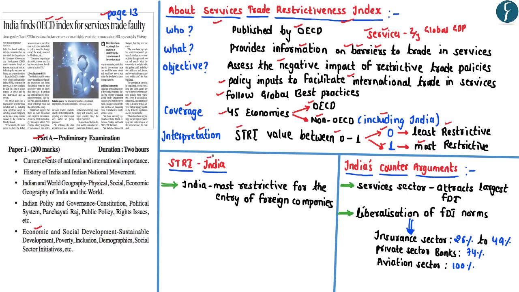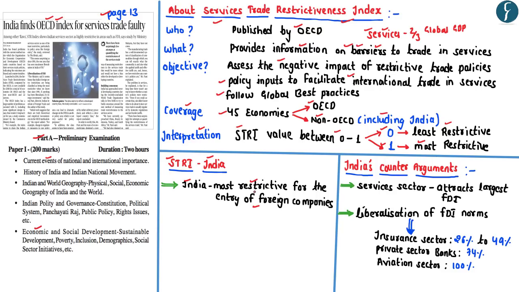Now, with respect to the Indian economy, the Services Trade Restrictiveness Index has highlighted that India is most restrictive with respect to the entry of foreign companies. That means to say, the report has highlighted that the Indian economy does not facilitate the entry of foreign companies in the service-based sector.